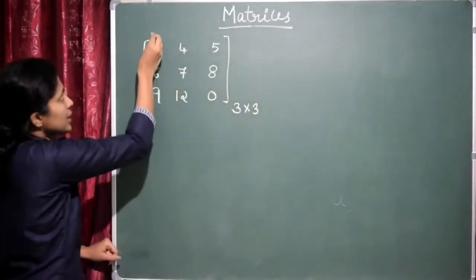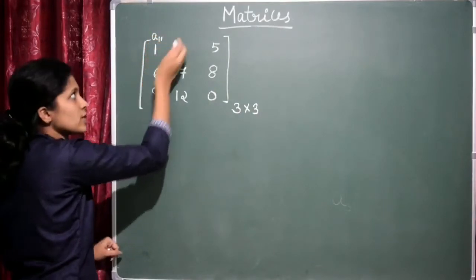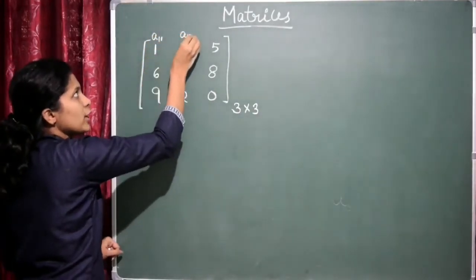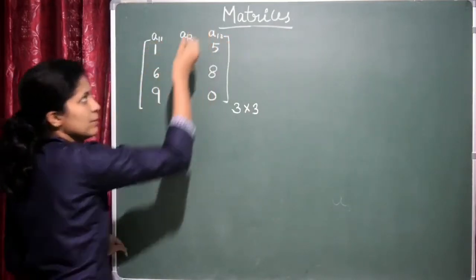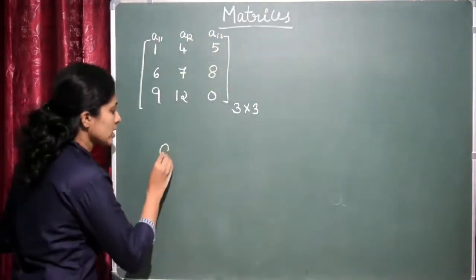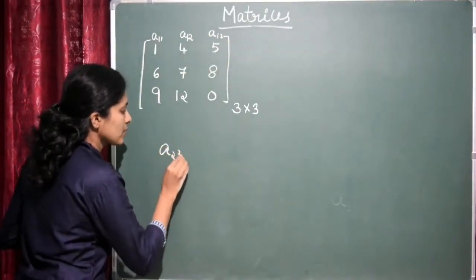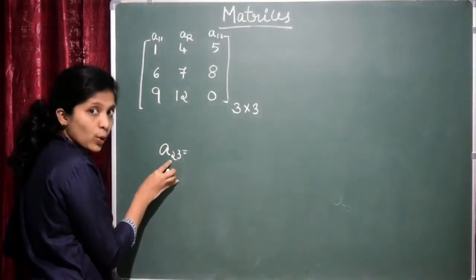Now this element is A11, the element in the first row, first column. This will be A12, element in the first row, second column. A13, element in the first row and third column. Now can you say what is the element A23? A23 means the element should be in the second row and third column.